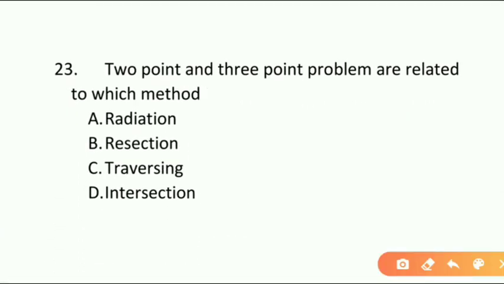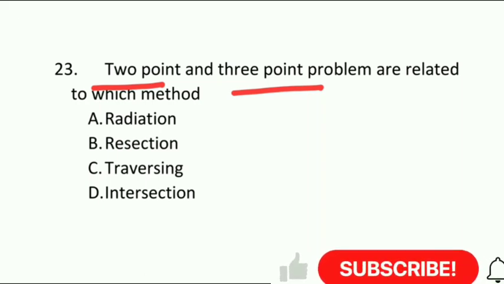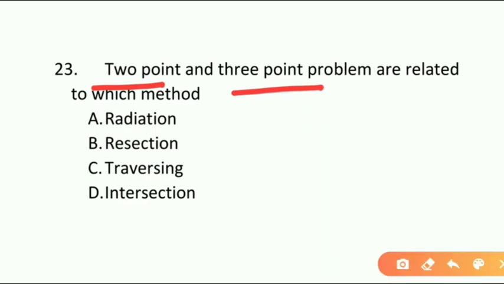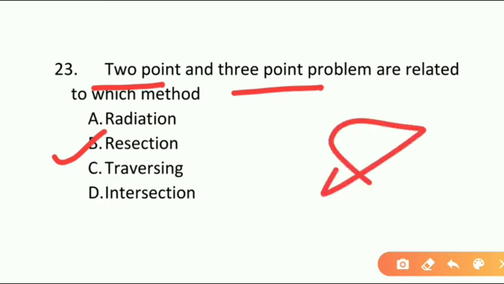And the next question, 2-point and 3-point problems are related to which method? Here they are mentioning 2-point, 3-point problems are related to which method? Option A radiation, option B resection, option C traversing, option D intersection. And the correct answer is option B resection method. This is also one of the important questions asked in many exams.